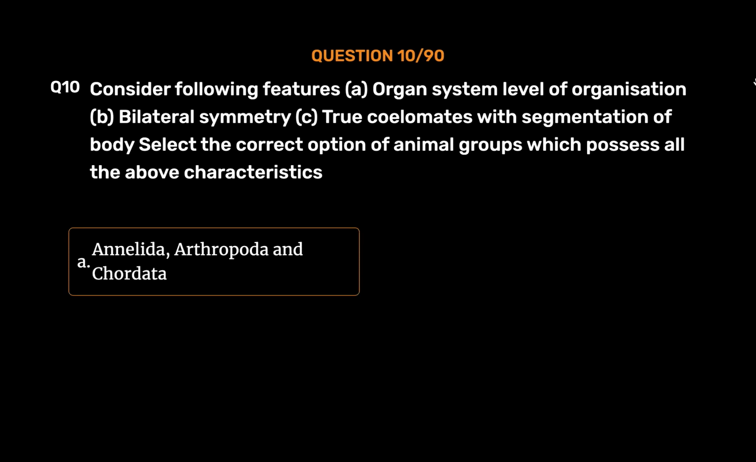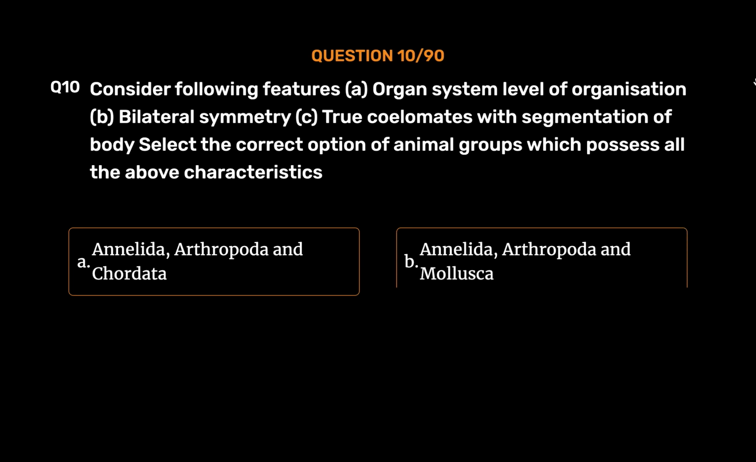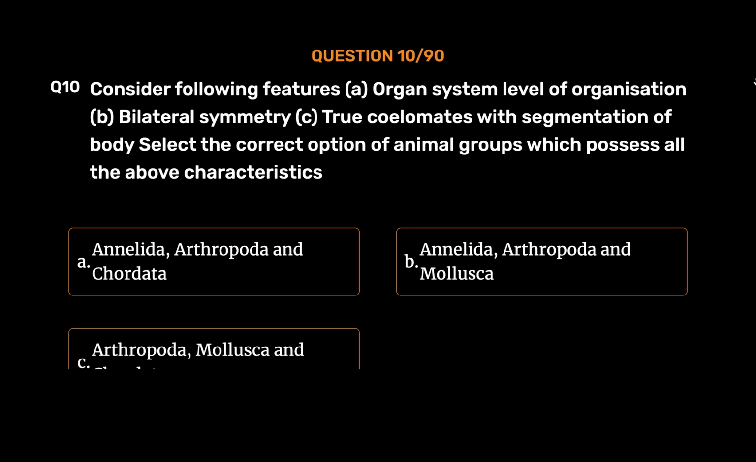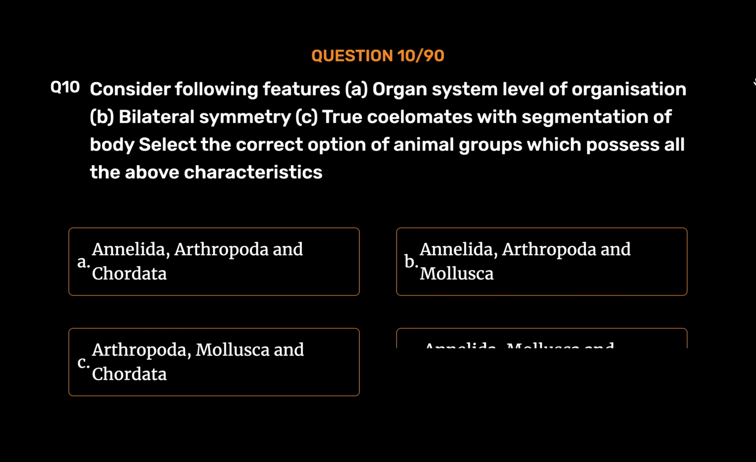Option A. Annelida, Arthropoda, and Chordata. Option B. Annelida, Arthropoda, and Mollusca. Option C. Arthropoda, Mollusca, and Chordata. Option D. Annelida, Mollusca, and Chordata. The correct answer is Option A.